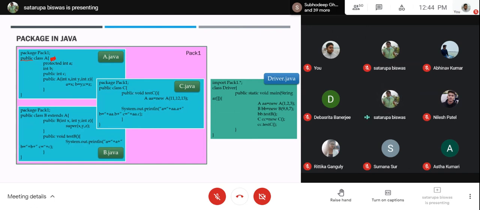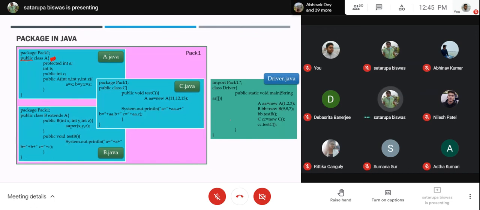Similarly, we have this C class here which is present inside C.java, and there we have this testC, and we have created an object of A here, and using that object we are trying to access A, B, and C from inside this testC, and we will be able to do that because all these 3 types of access specifiers are equally accessible from the same package non-subclass.